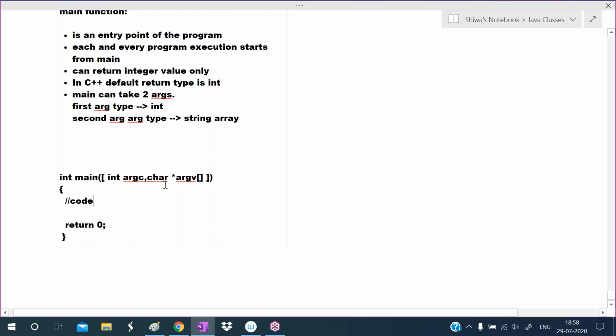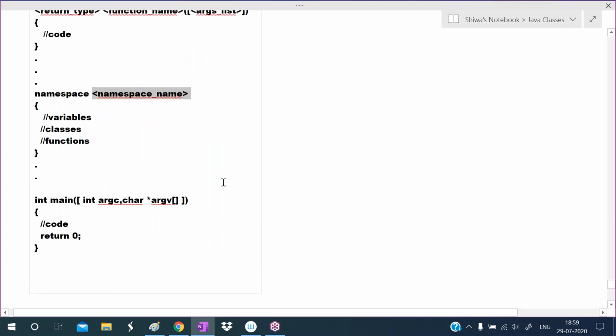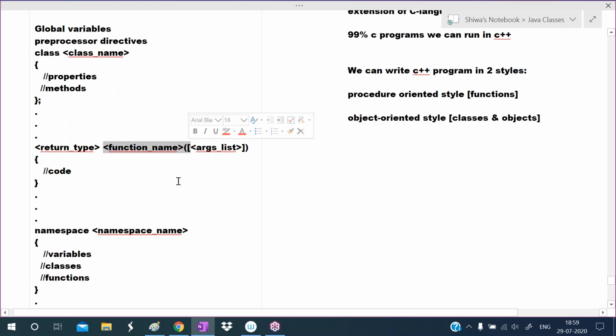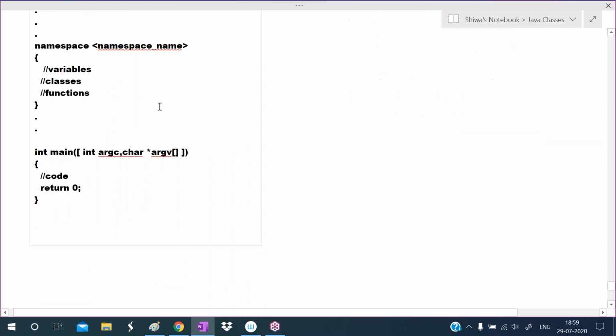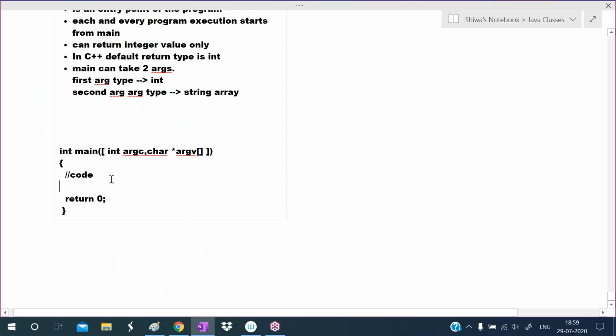To indicate any, generally I use the less than greater than symbol. Less than greater than means any. You can give any function name, any return type, any namespace name, any class name. Generally in the syntaxes we use these symbols. To indicate optional, we use braces. So this is the syntax of the main.